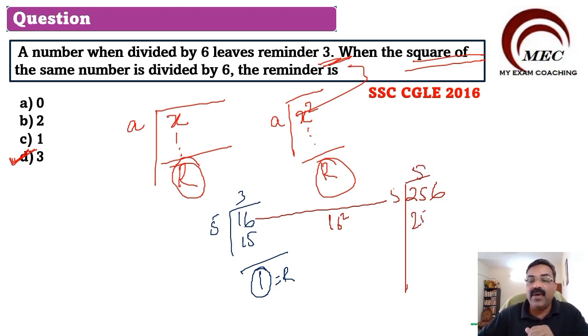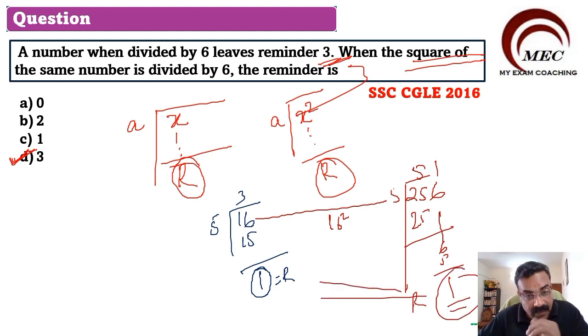5 5s are 25, then 6 one time, remainder 1. So the remainder will not change if you divide the number. When you square the number and divide by the same number, then also the remainder will not change. Please understand the concept and clear it. Let us go to the next question.